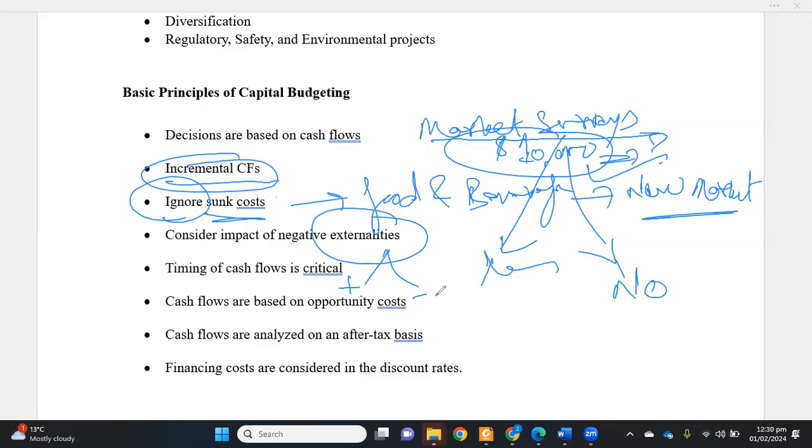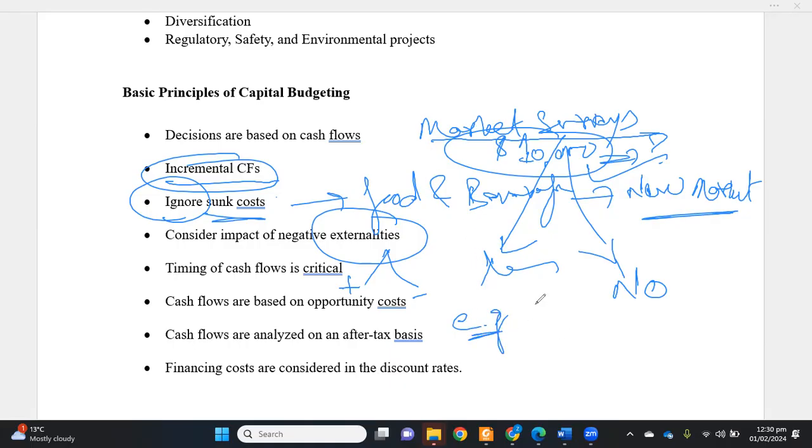Positive externalities: for example, when we launch a new project, it may have a positive impact on the previous projects, and after launching the new project, the company's previous project sales have increased. This is called positive externality. Negative externality can be that when a company launches a new project, its sales of the previous project decrease. We can take a simpler example in that case.